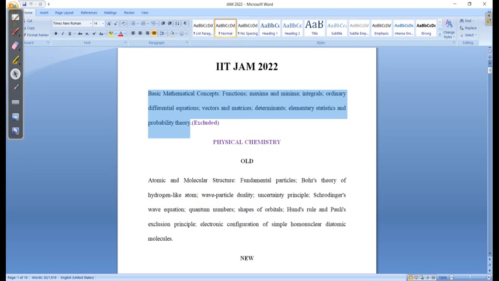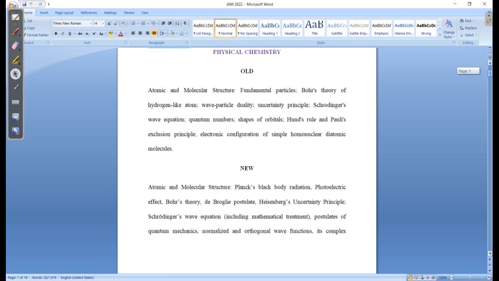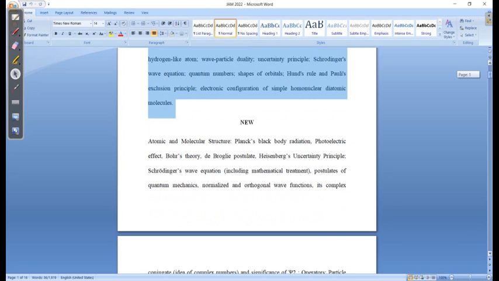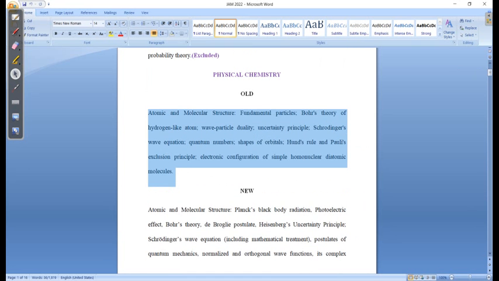Now I am going to discuss the syllabus, what they have included. First I am discussing the physical chemistry part. This is unit 1, and this syllabus is the old syllabus, which I am highlighting right now. If you compare this syllabus with this one, there is not much change in this. You can read it here.